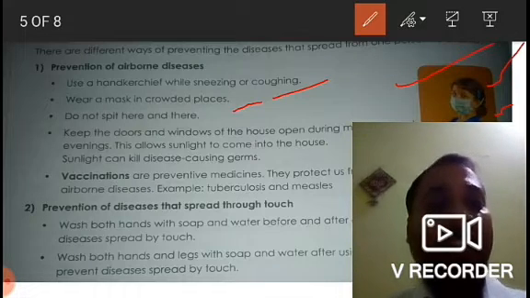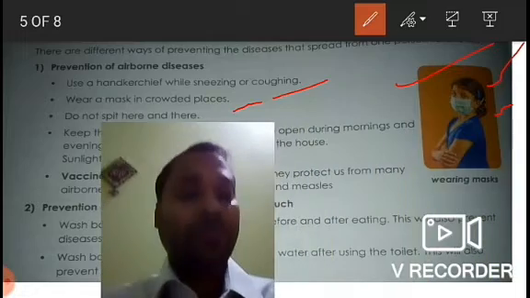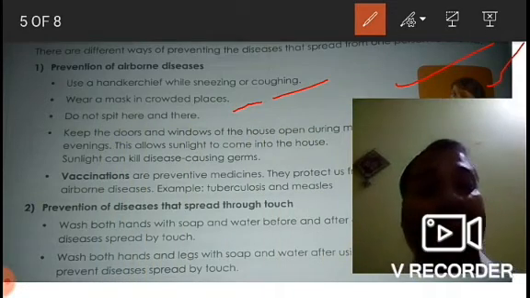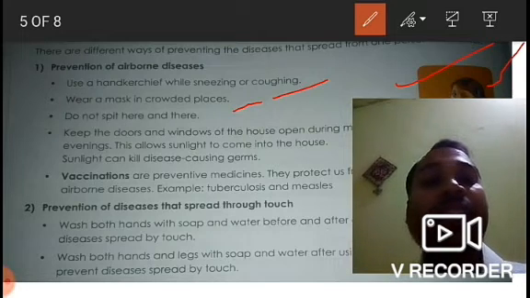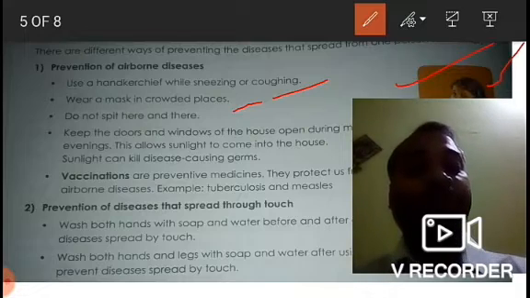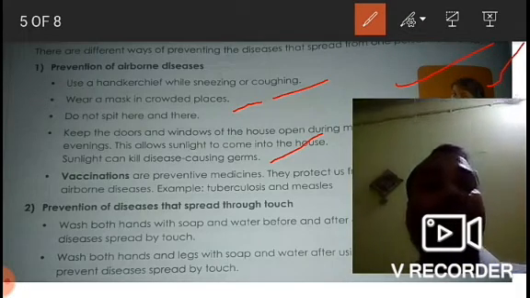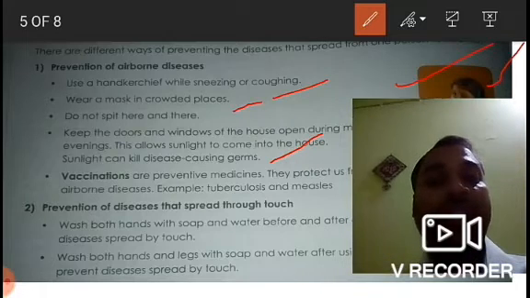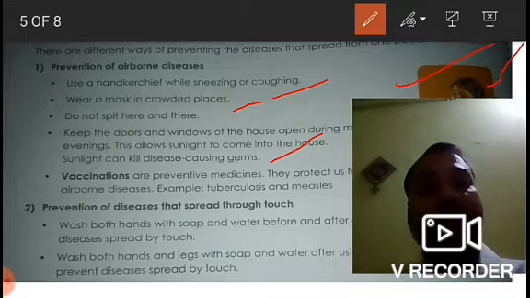Then we should keep the doors and windows of the house open during mornings and evenings. This allows sunlight to come into the house. Sunlight can kill disease-causing germs. So during the morning at least we should open the windows so that sunlight can enter our rooms, and this will kill the disease-causing germs.